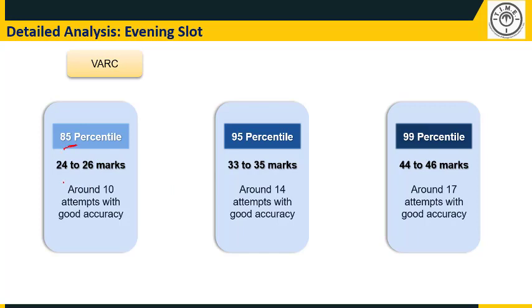Therefore, if we look at the cutoffs to get 85 percentile, somewhere around 10 questions with a good accuracy should help one cross the cutoff. Now, how would one get to 10 questions? 1 very doable passage, the 2 sentence formation and sentence placement questions, and 3 out of the remaining 6 verbal ability questions. This would get a student to 10. So above 10, any additional questions that the student gets would only be a bonus. Those bonuses should get a student to 14 questions or 17 questions, so that they can get to their 95 percentile or 99 percentile, which would help improve their chances of getting a good top B school IIM call.